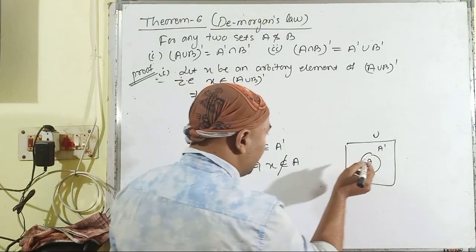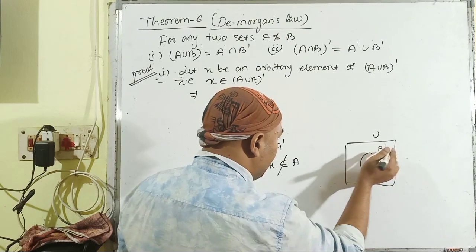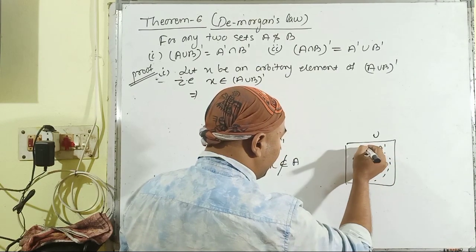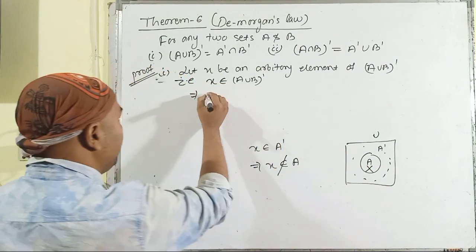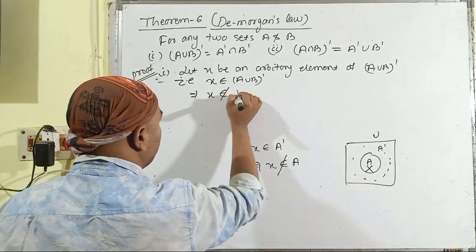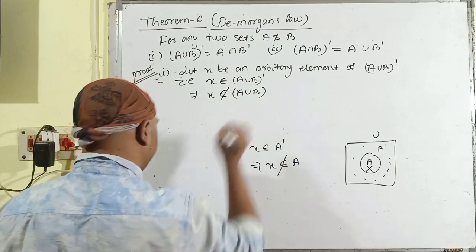If X lies in the complement of A, it will not lie in the set A. Similarly, X does not belong to A union B.